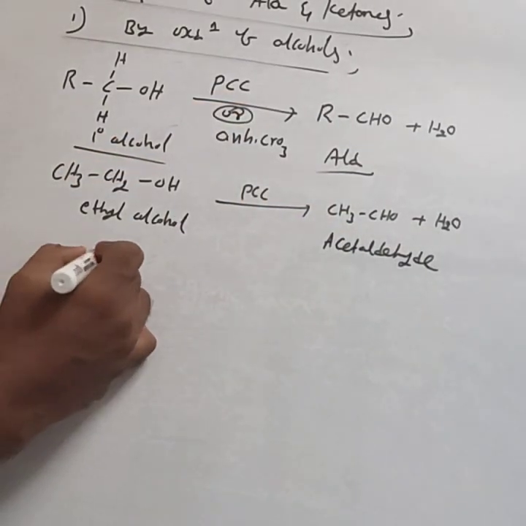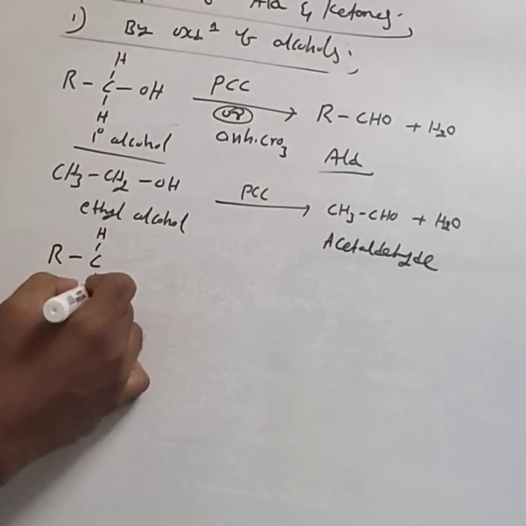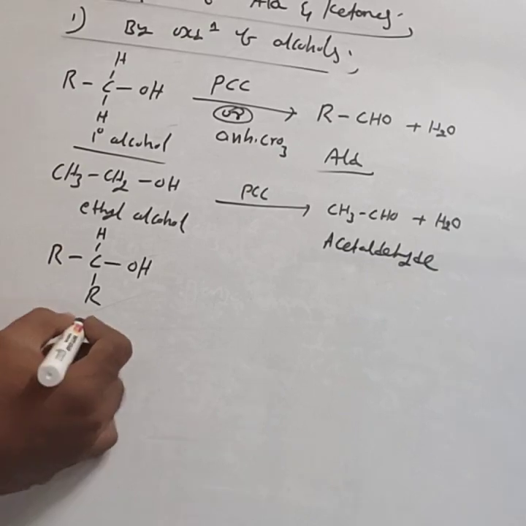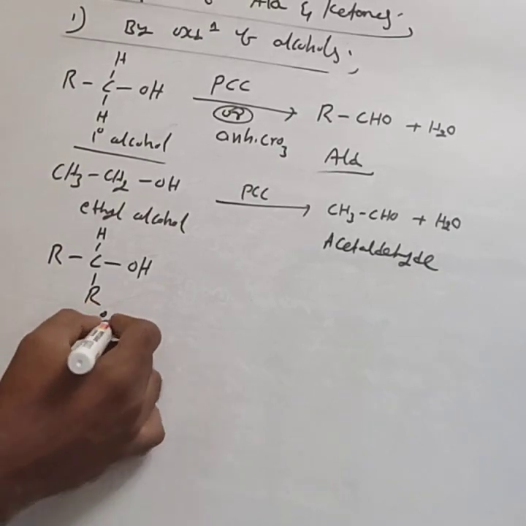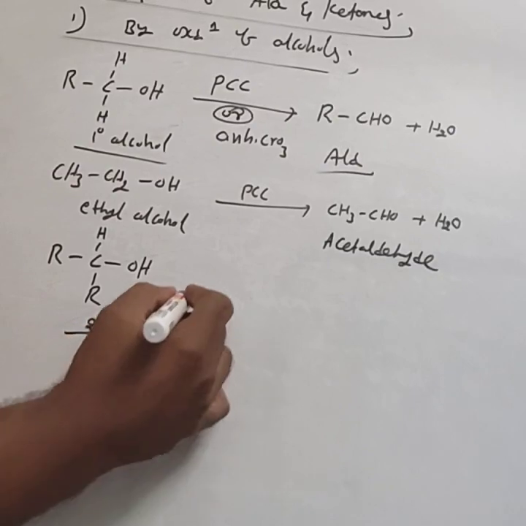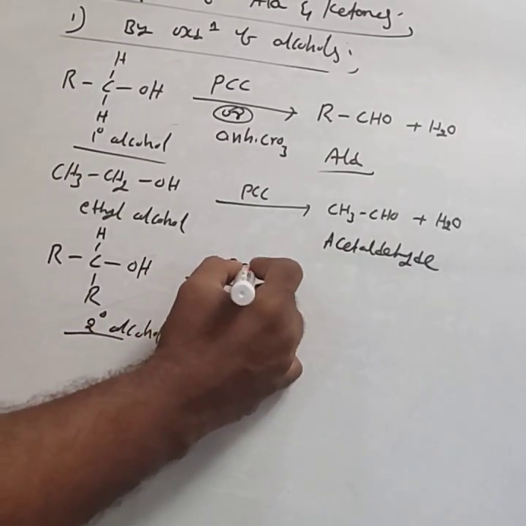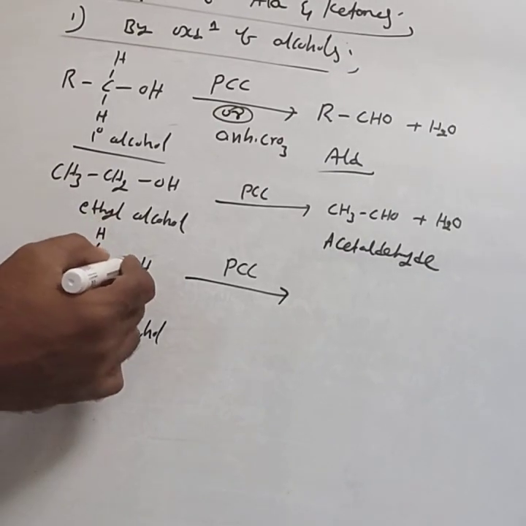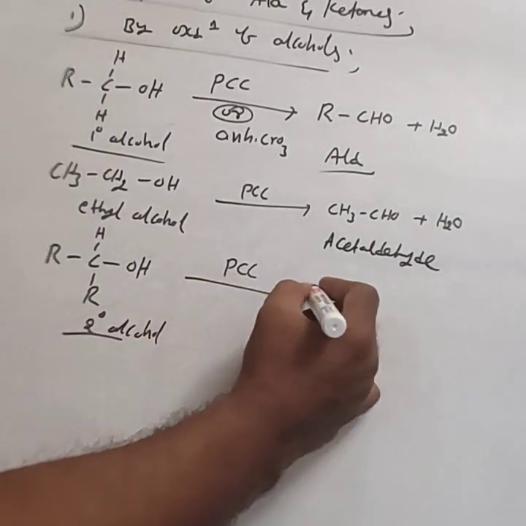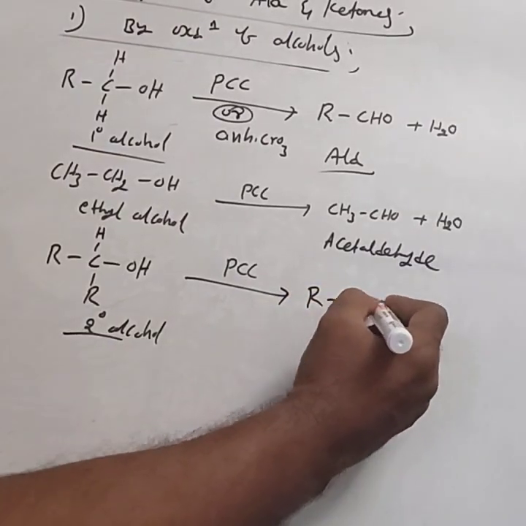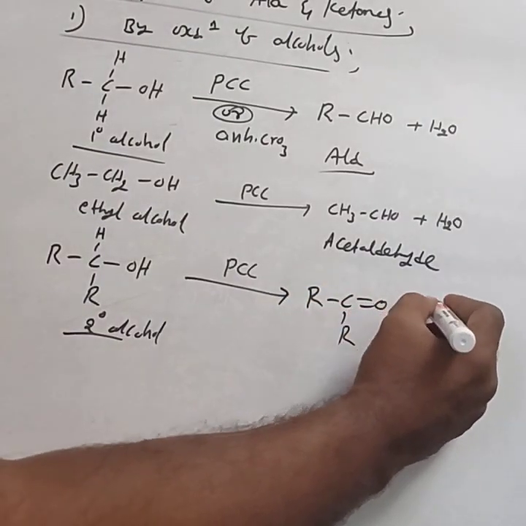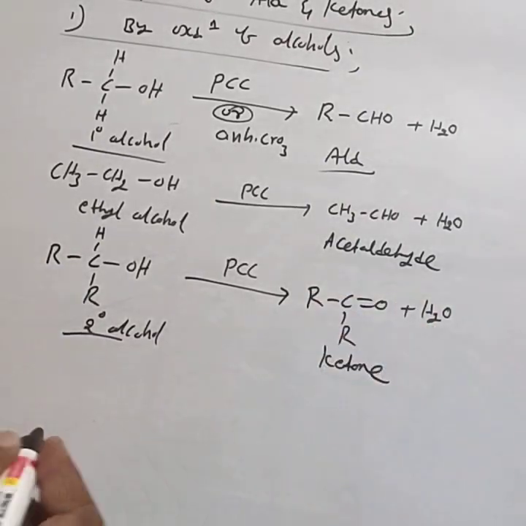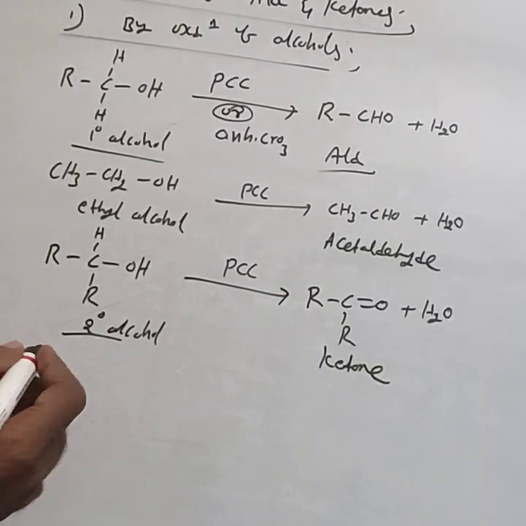Take another example, RCHROH. What type of alcohol is this? It is a secondary alcohol. When a secondary alcohol is treated with PCC, this CH bond cleavage and OH bond cleavage take place, resulting in the formation of RCOR plus H2O. RCOR means it is a ketone. Secondary alcohols on oxidation give ketones.